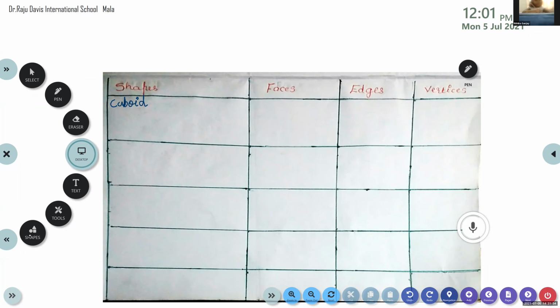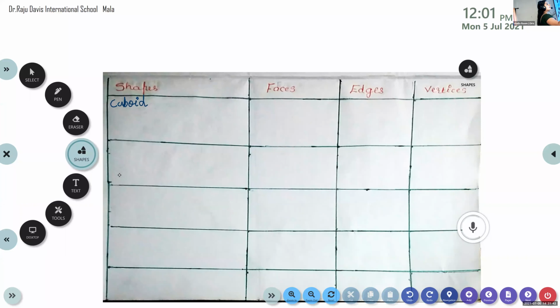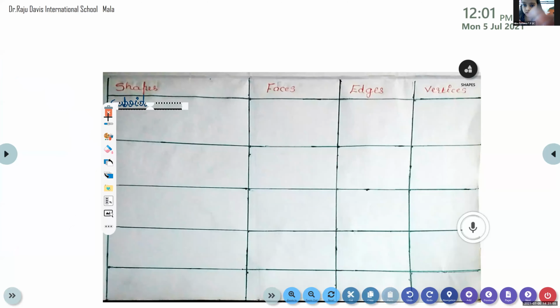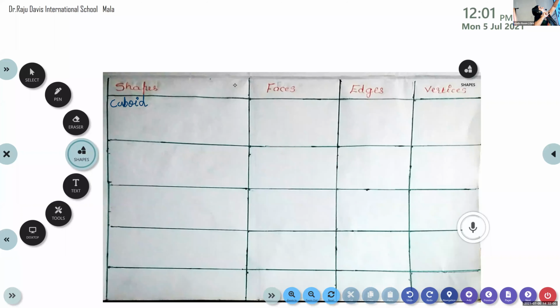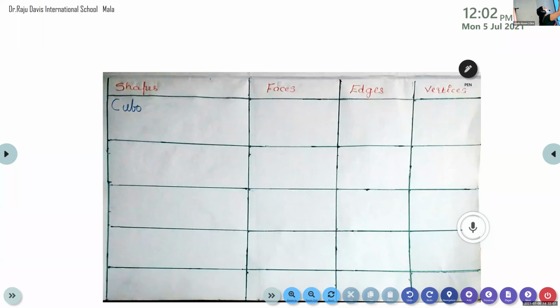Now, I'll show you how to draw a cuboid. Have you all written cuboid? Once again, wait. Once again, I will show you. C-U-B-O-I-D, cuboid. Clear?